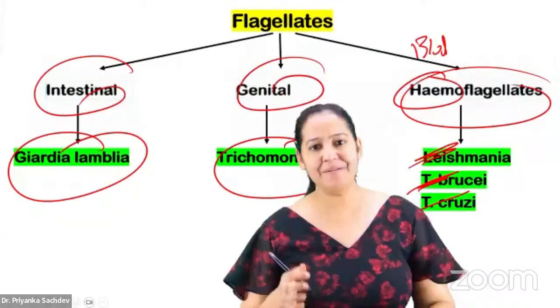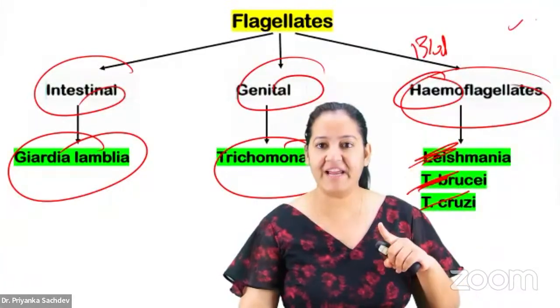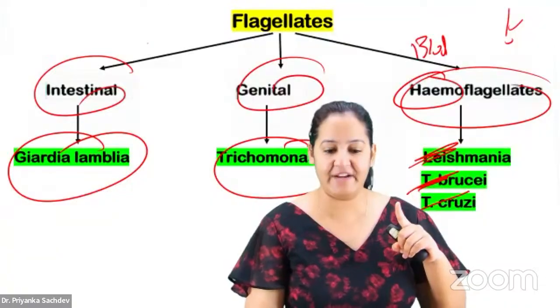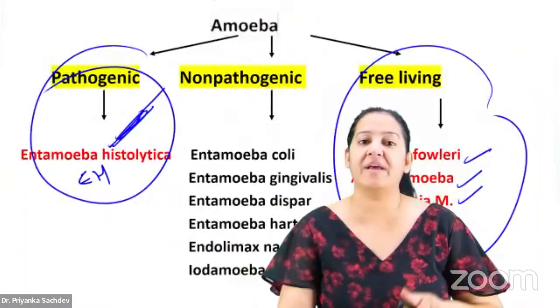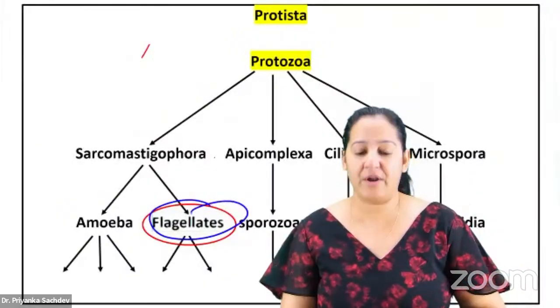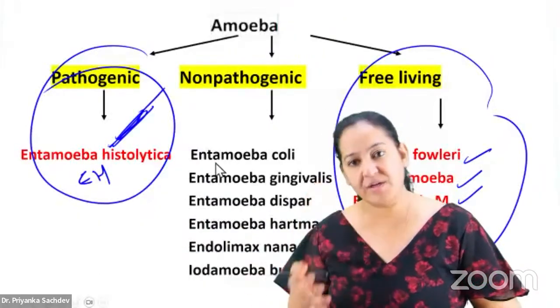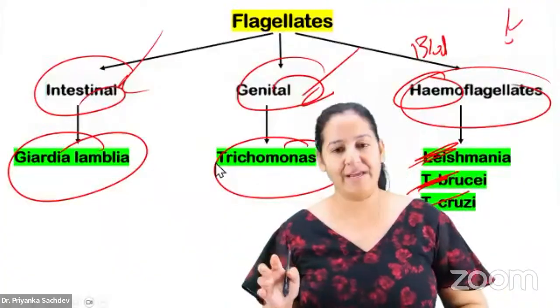Okay, so you get simple questions. Which of the following is a hemoflagellate? Which of the following is an intestinal flagellate? Which of the following is a genital flagellate? So based on the classification, which of the following is the pathogenic amoeba? Which of the following is a free living amoeba? So if you know the classification, half the things are done. Okay, so flagellates are there.